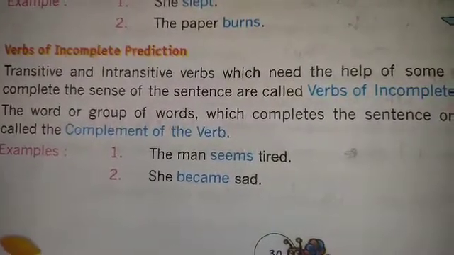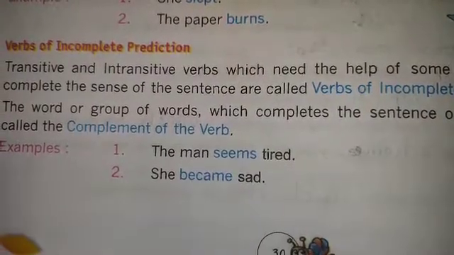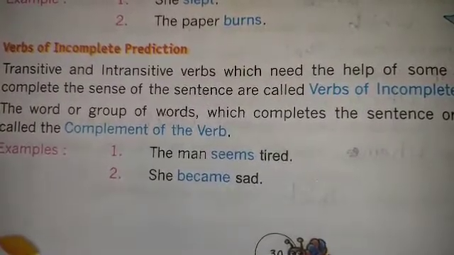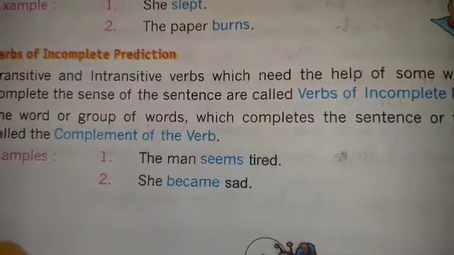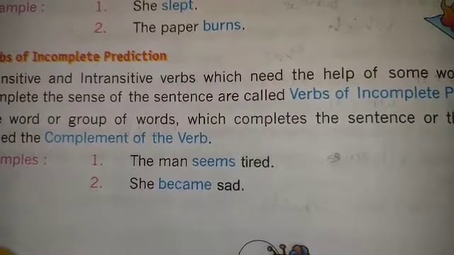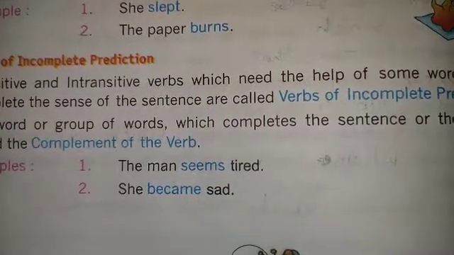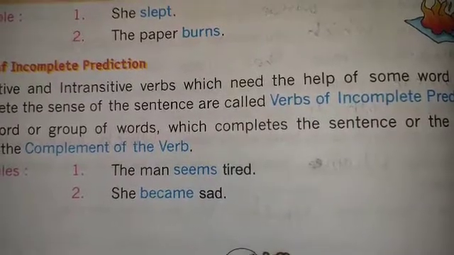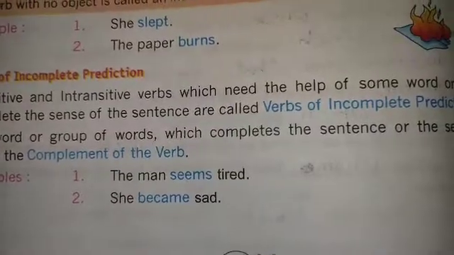Like giving a compliment: you are looking beautiful, you are a very good dancer, she is a good dancer. Something like that. Okay, so the man seems tired. So here one compliment is given. She became sad. So someone is giving a compliment not to a direct person, but to a third person. They are talking about one person, that she became sad. Another type we'll see on the next page.